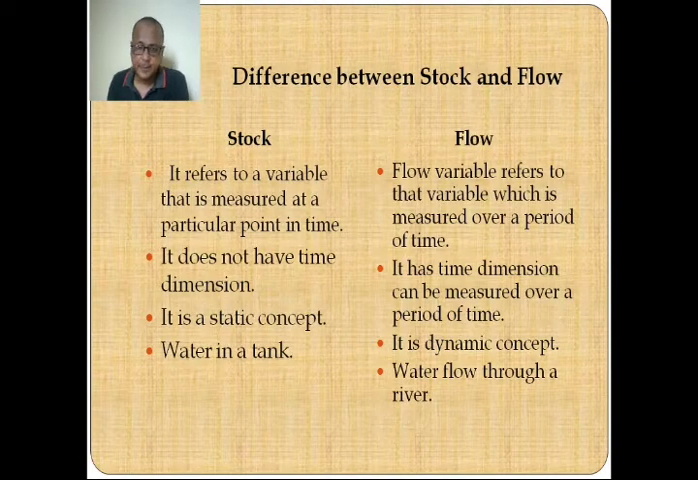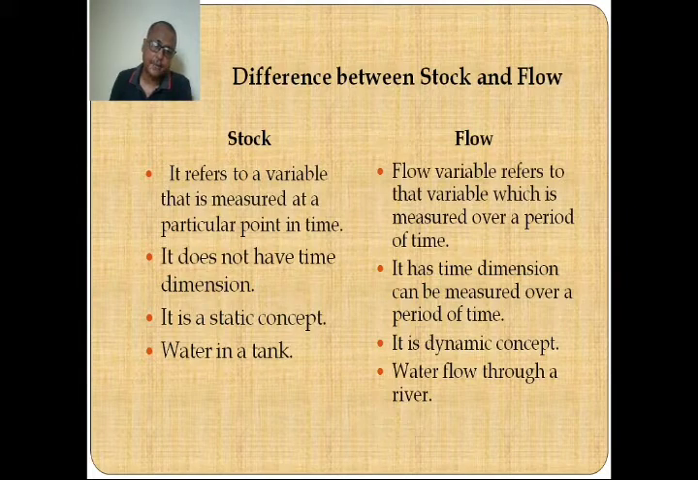Now let's differentiate between the two. Stock refers to a variable that is measured at a particular point in time. Flow refers to that variable which is measured over a period of time. Stocks don't have a time dimension. Flows have a time dimension because they are measured over a period of time. Stock is a static concept. Flow is a dynamic concept. An example of stock is water in a tank. An example of flow is the water flowing through a river.